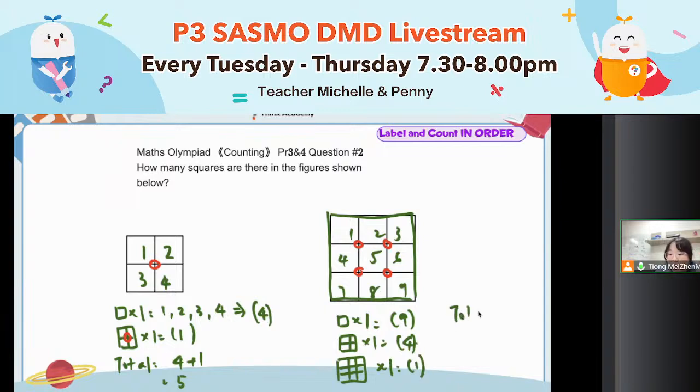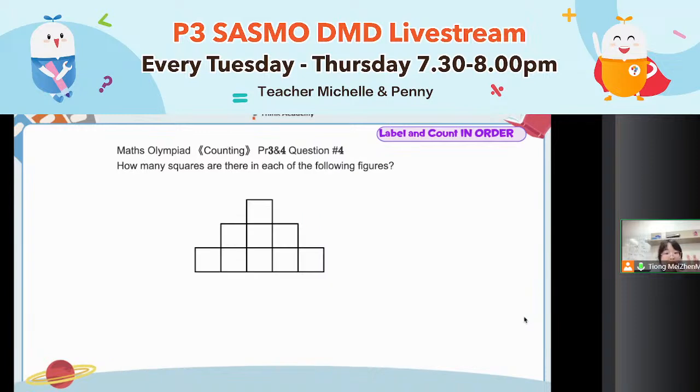So in total, it will be 9 plus 4 plus 1, which is, use the best friend pair, 9 plus 1, 10, plus 4, 14 squares inside. For those who previously learned the fast method, you can just come up with the answer within 3 seconds. All right, good job if you come up with the answer 14. Well done. This one is the easiest, basic one.